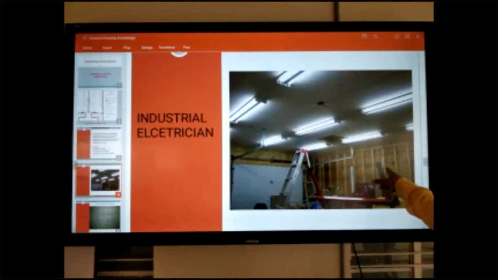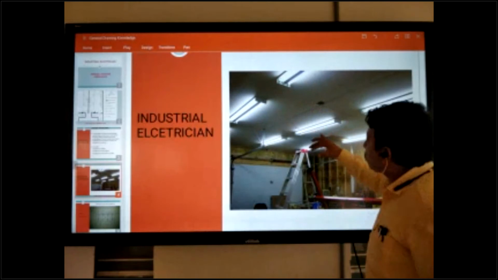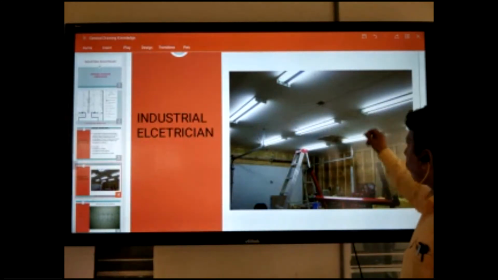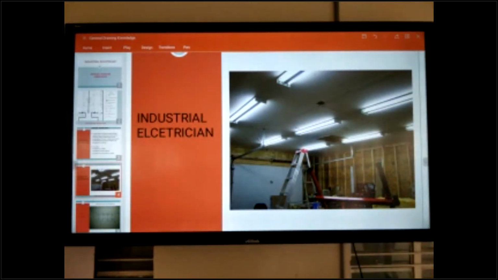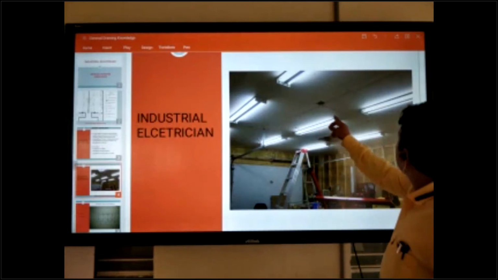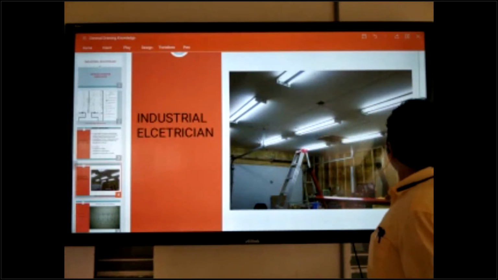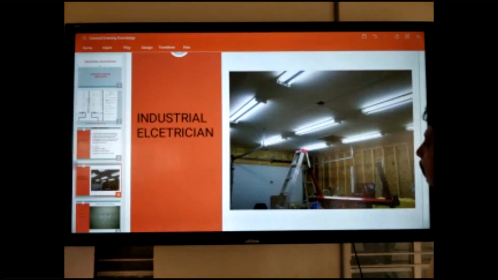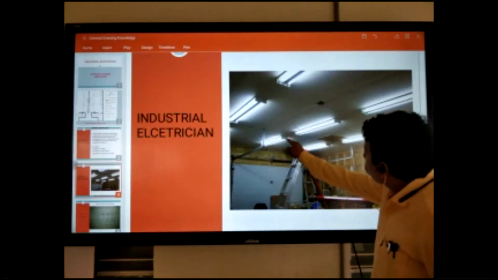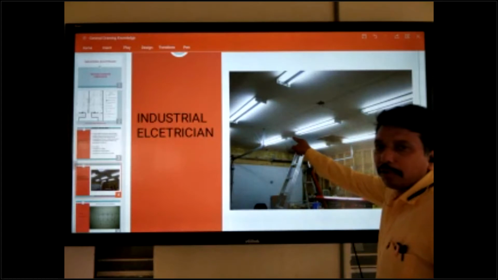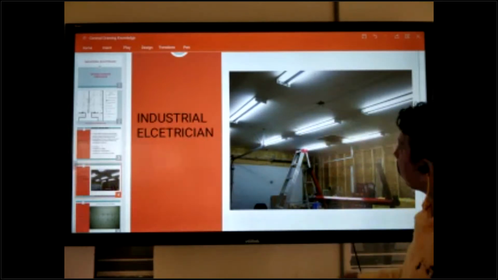So this is ceiling. Here is coming ceiling. Tube light installation, 1, 2, 3, 4, 5, 6, all are as per drawing. This tube light to this tube light, how many gap you can see in the drawing?